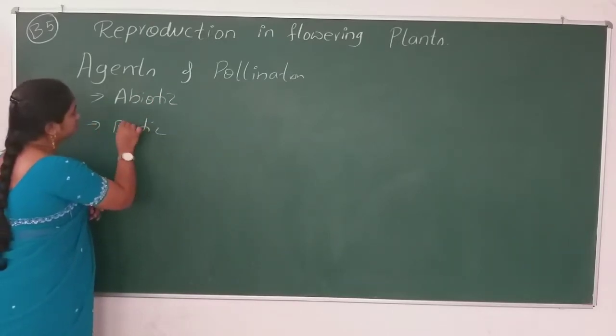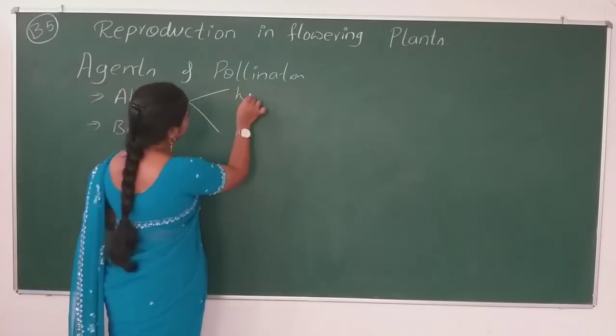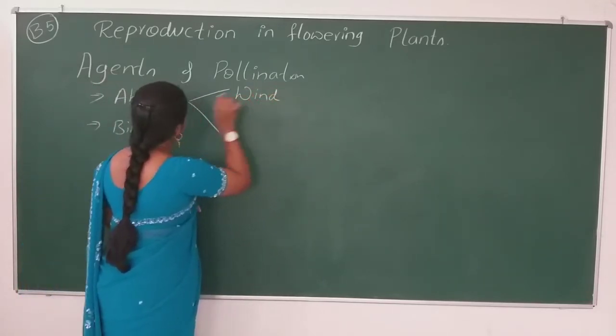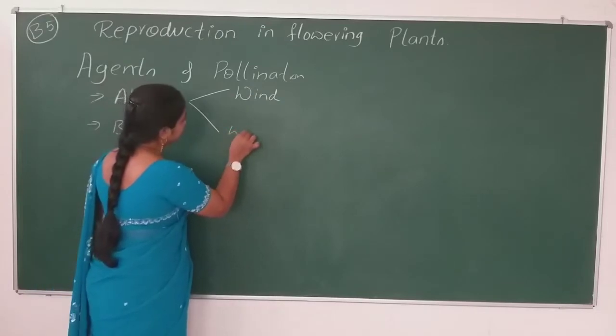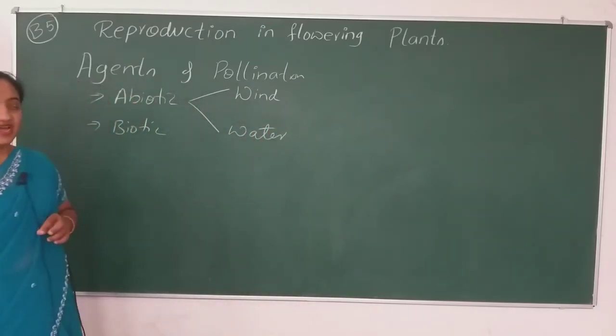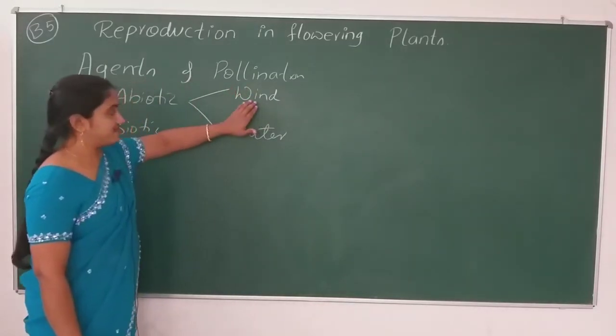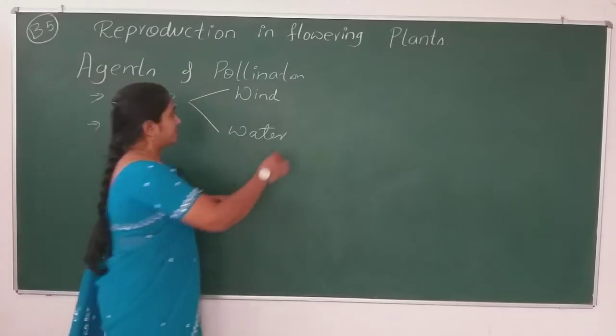As I told you on that day, only two types of abiotic agents are involved in pollination, that is wind and water. First we will start with the wind.